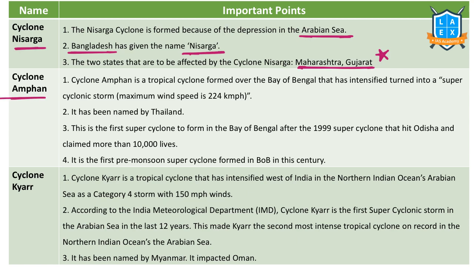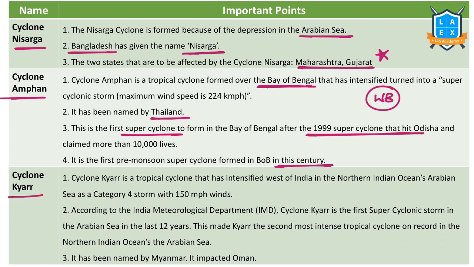Cyclone Umpun is pronounced Amphan, but the name is given by Thailand. In Thai, this word is pronounced Umpun. Cyclone Umpun is a super cyclone formed over the Bay of Bengal. This is the first super cyclone in the 21st century. The last cyclone of this intensity was in 1999, the super cyclone of Odisha. This impacted West Bengal, Odisha and other eastern Indian states.